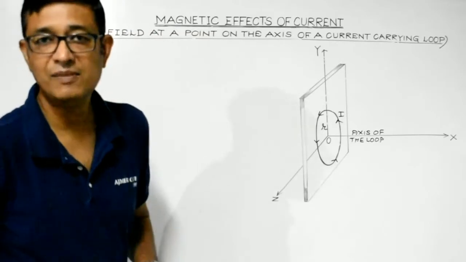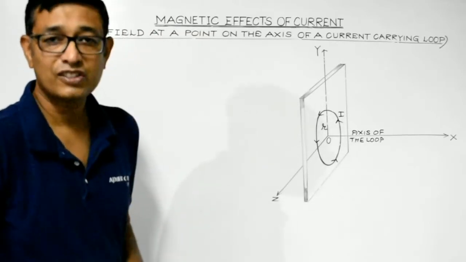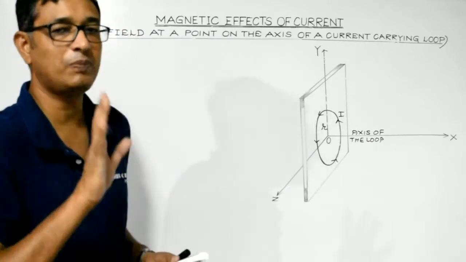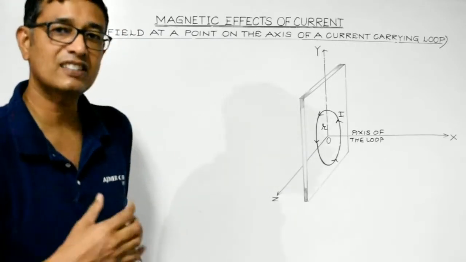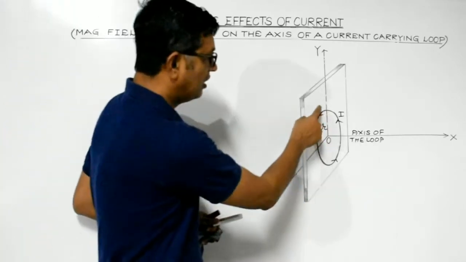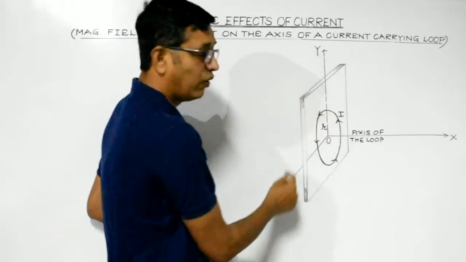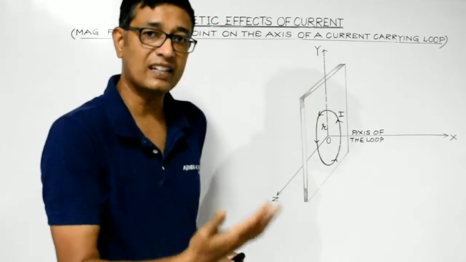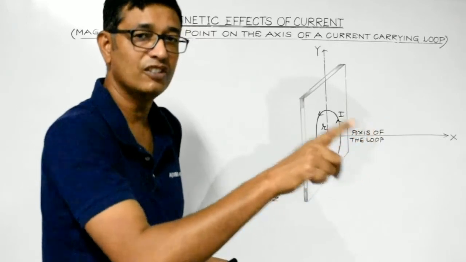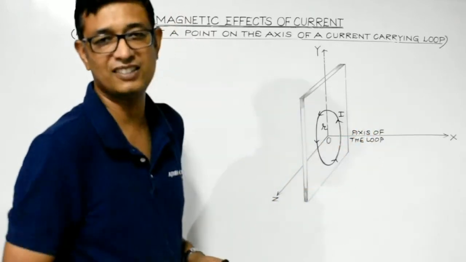Axis is any imaginary line which is passing through the center of the circular loop and perpendicular to its plane. That is known as the axis of the loop. Right students? Since we have considered this current carrying loop to be lying in the yz plane, therefore the x-axis, which is perpendicular to its plane and passing through its center, will behave as its axis.